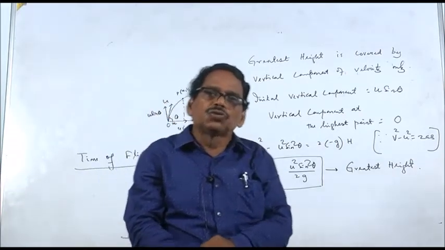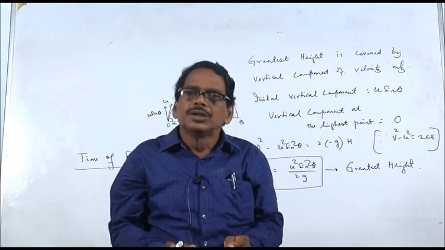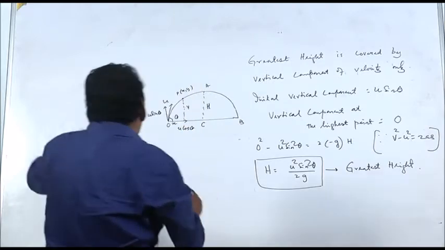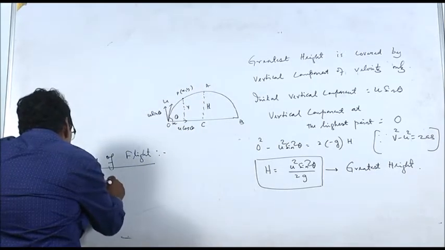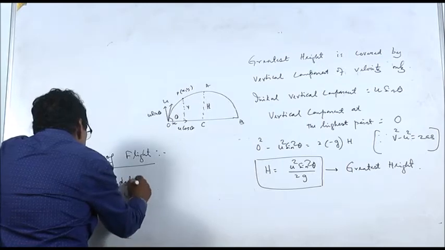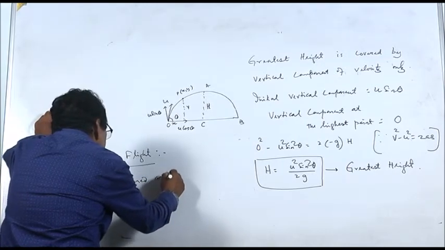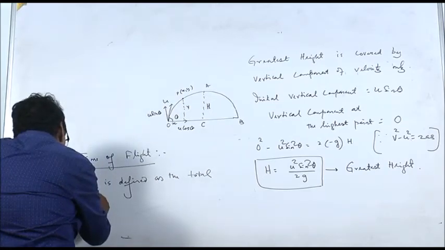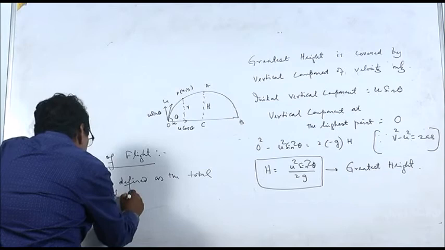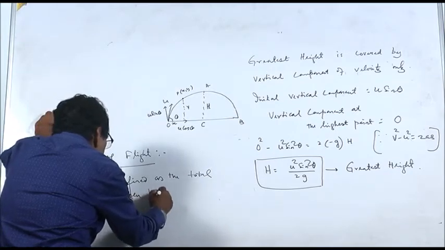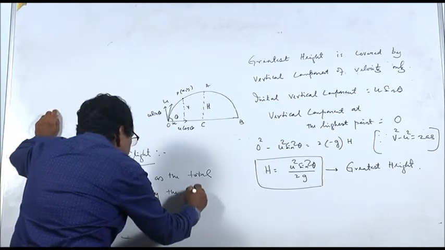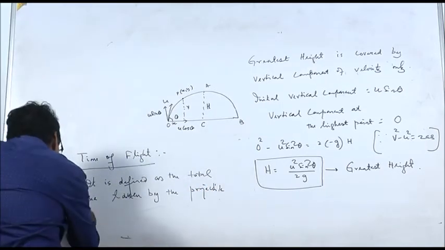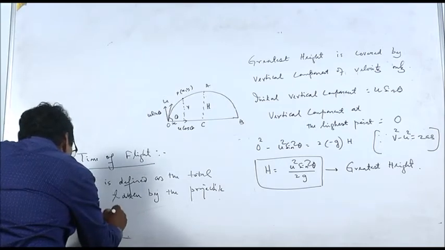Time of flight is defined as the total time taken by the projectile to complete its motion.